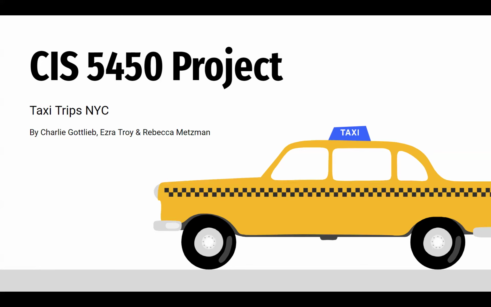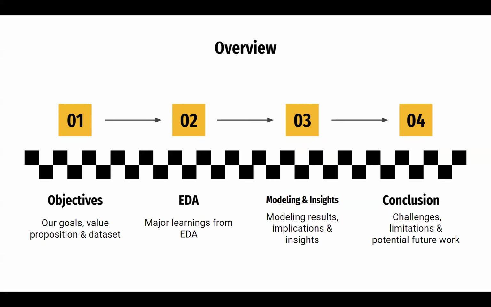Welcome to our CIS545 final project on taxi trips in New York City. To give you a small overview, first we're going to talk a little bit about our objectives and our data set. Then we'll move into what we did in EDA. Third, we'll move into our modeling and the insights we gained from there. And then we'll take you through a conclusion where we talk about challenges and limitations, as well as some potential future work with the data.